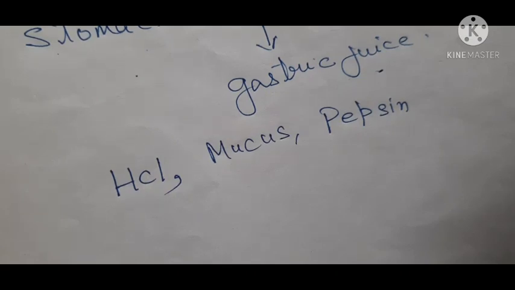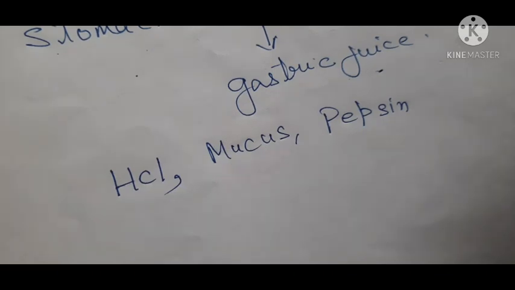Now the mucus, what does it do? It forms a lining on the stomach, thereby protecting the stomach from the action of the hydrochloric acid. Now what is another function of HCl? First of all, it makes the medium acidic and activates pepsin, which is present in an inactive form.